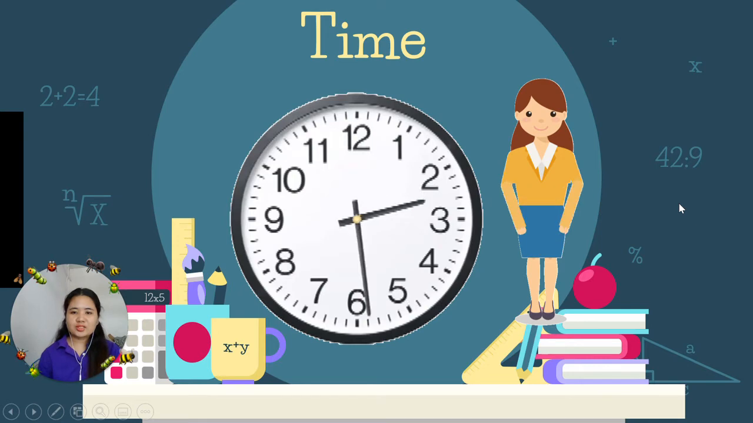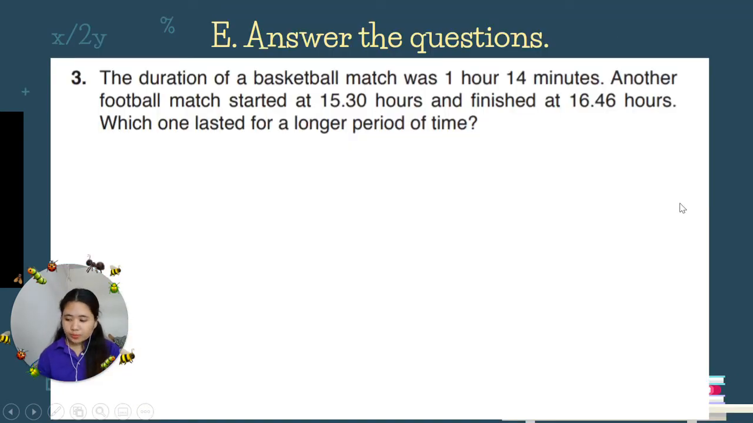Okay, so let's proceed. Open your book on page 100. We are in number 3. The duration of a basketball match was 1 hour and 14 minutes. Another football match started at 15:30 hours and finished at 16:46 hours. Which one lasted for a longer period of time?